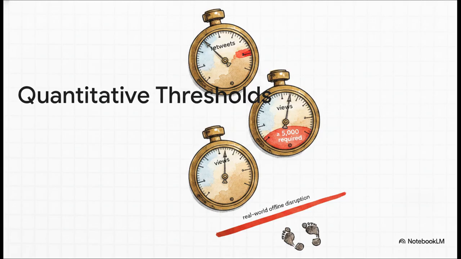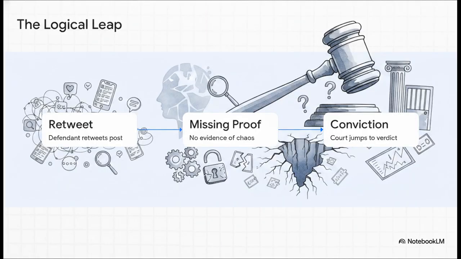For a digital post to legally be considered disruptive, it generally needs 500 or more retweets, 5,000 or more views, or direct proof of real-world offline disruption, like actual public panic or gatherings. The engagement on Dr. Chen's retweets fell totally short of these explicit numbers, which legally invalidates the charge based on the statute itself. So the crazy part identified by the defense is this massive logical leap.